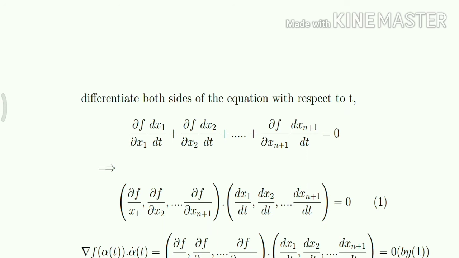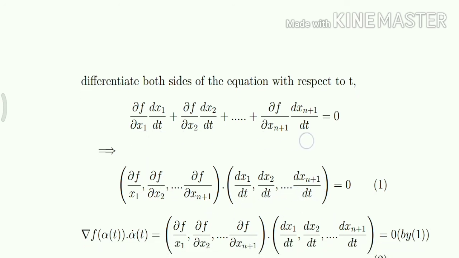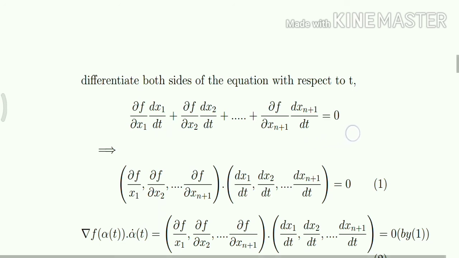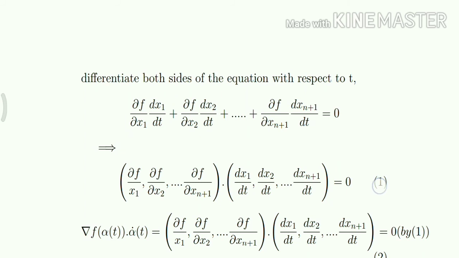Here the dot product is equal to partial f by partial x1 dx1 by dt plus partial f by partial x2 dx2 by dt plus etc. plus partial f by partial xn plus 1 dxn plus 1 by dt. That is, the dot product is equal to this sum, which is equal to 0. Hence the dot product is equal to 0.